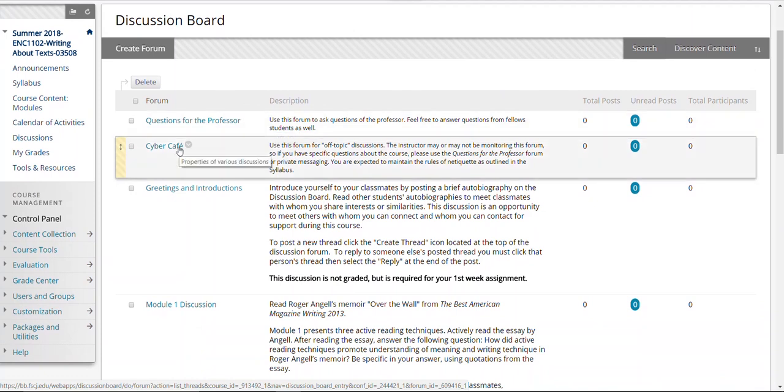Below that is what's called the Cyber Cafe. This is often an underutilized resource, but if you have questions you want to post to your classmates about the course or let's say other FSCJ related items, feel free to use the Cyber Cafe to connect with your classmates. Just make sure the discussions are cool for school, if you know what I mean.